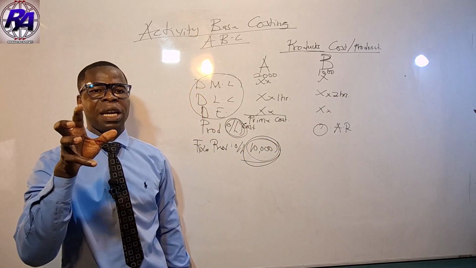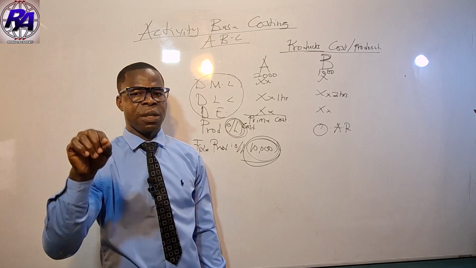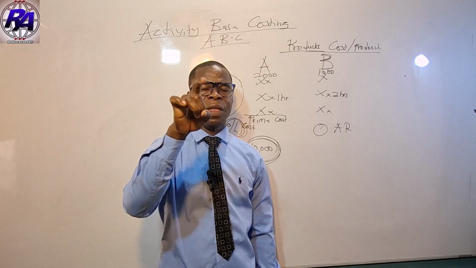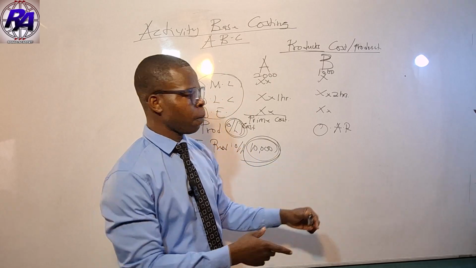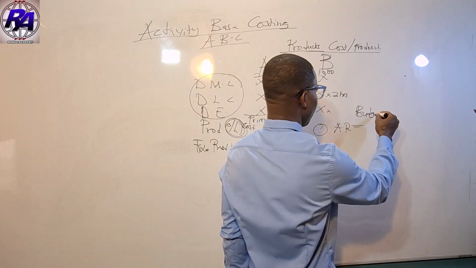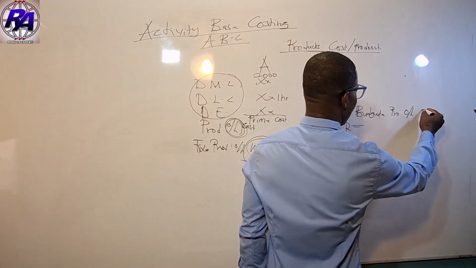So, traditionally, we use the overhead absorption rate. This overhead absorption rate is used on the basis of an activity level, either machine hours or labor hours. Let's look at what goes into it. It is your budgeted production overhead costs.